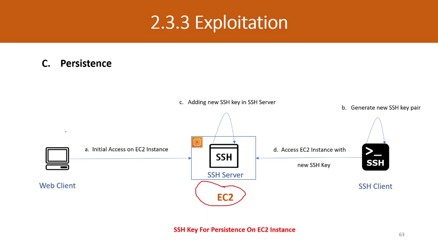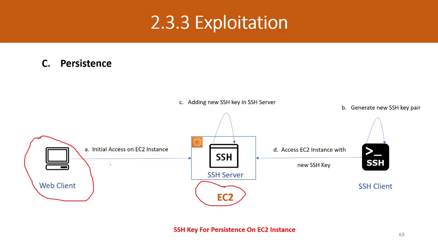In this case you can find that there is an application which is also running on the EC2 server, and the attacker exploits the vulnerability and gets the initial access. There are different ways to get the initial access, for example if the attacker compromised an SSH key. But suppose we are using the assume breach methodology.